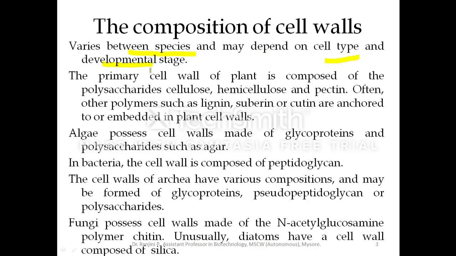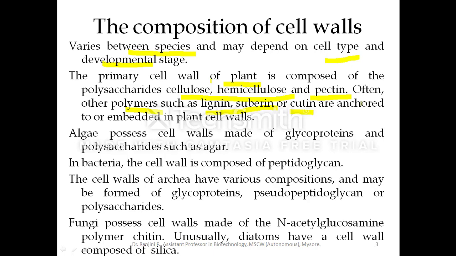In plants, the cell wall is composed of polysaccharides like cellulose, hemicellulose and pectin. In addition to that, other polymers such as lignin and suberin or cutin are present, and these may be embedded within the cell wall or anchored to the surface of the plant cell wall.